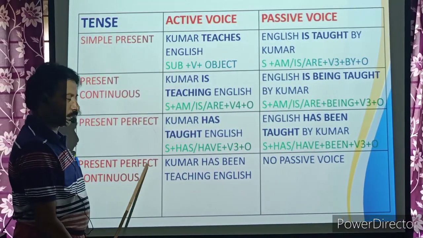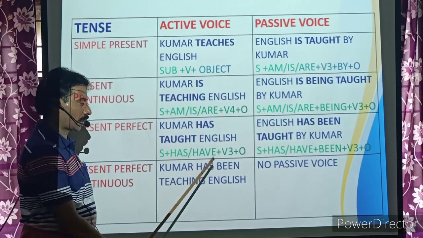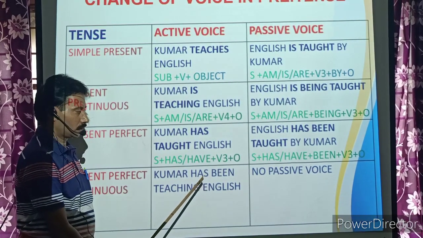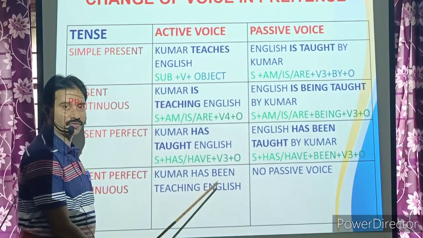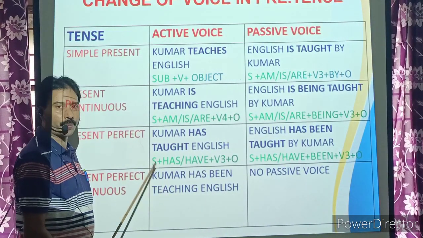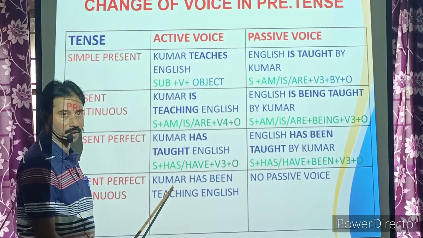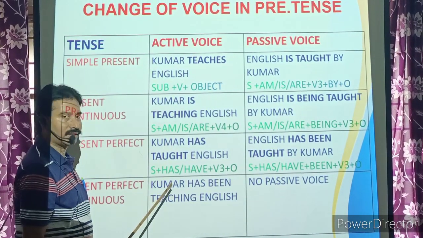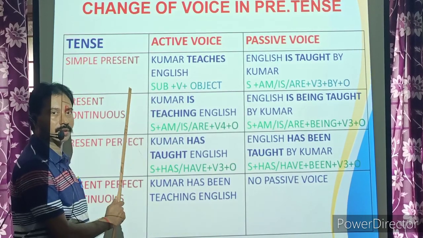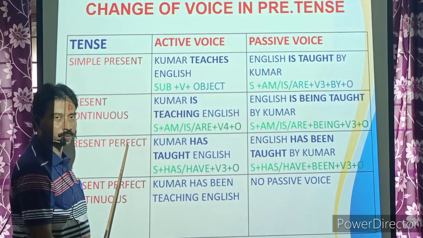And coming to present perfect continuous. Kumar has been teaching English. Viewers, there is no passive form in present perfect continuous. In present tenses, passive voice is possible only for simple present, present continuous, and present perfect.